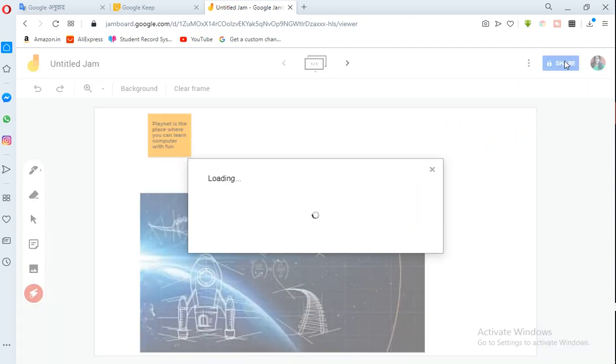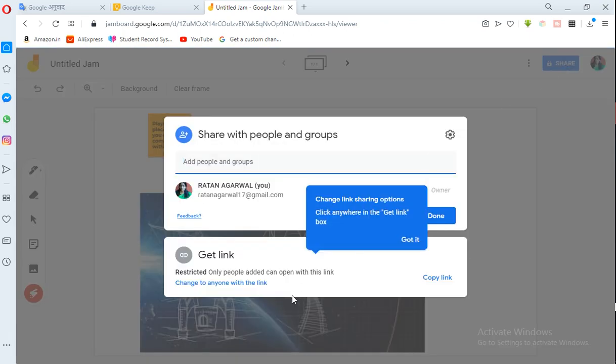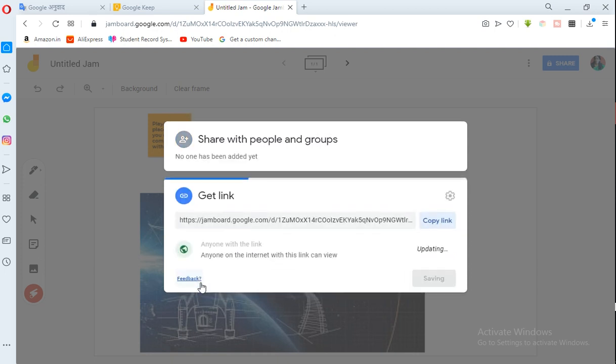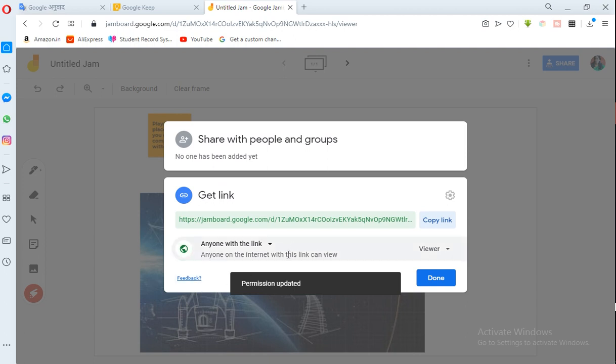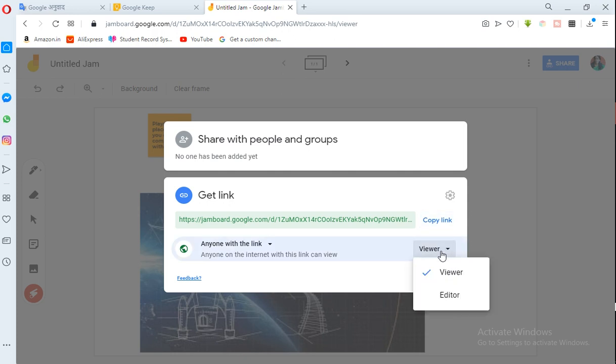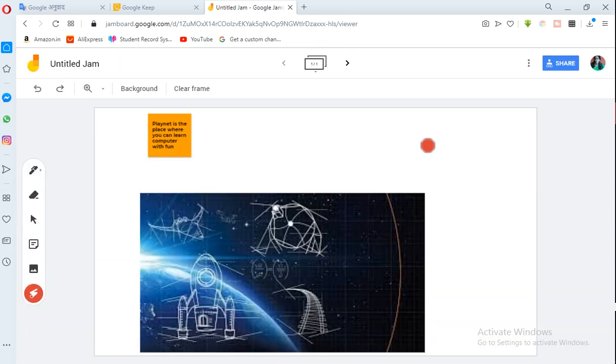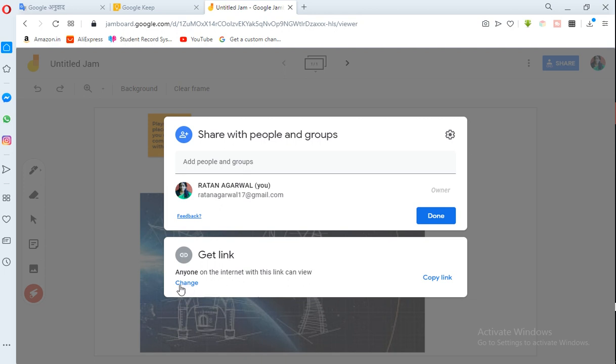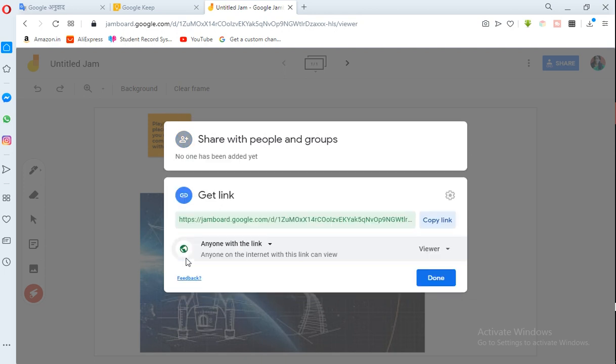Now share it. Change link share option. Click anywhere in the get link box. Got it. Then change to anyone with link. With a link, anyone on the internet can view or edit. Get link. This is the link. Copy the link and choose anyone with link.